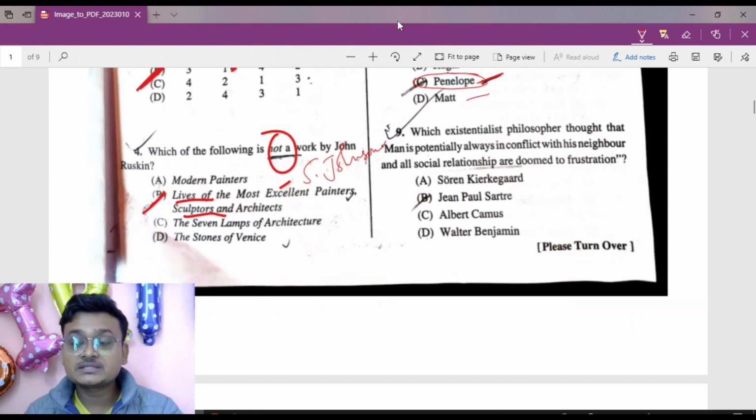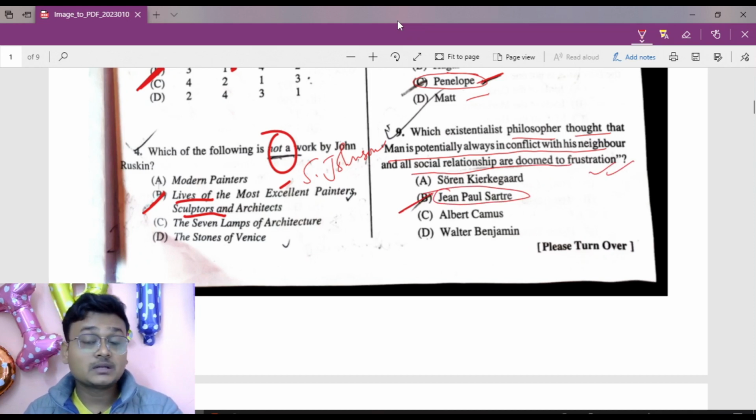Which existentialist philosopher thought that man is potentially always in conflict with his neighbor and all social relationships are doomed to frustration? This was said by Jean-Paul Sartre.